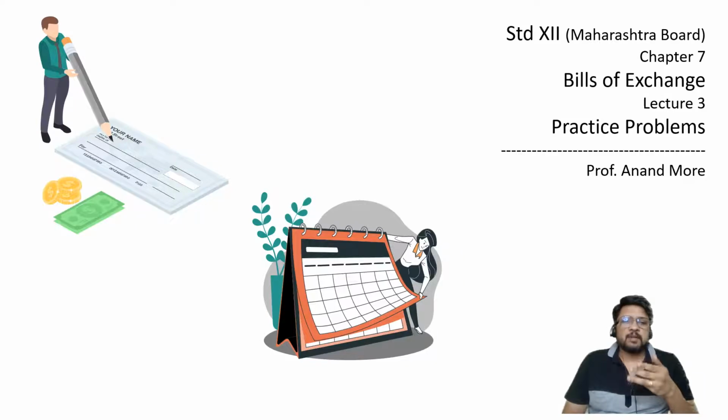We have studied that a bill of exchange is basically an unconditional order given by the drawer or the creditor to the drawee or the debtor, asking him to pay a specific sum of money to a specific person or to the bearer on a specific date.